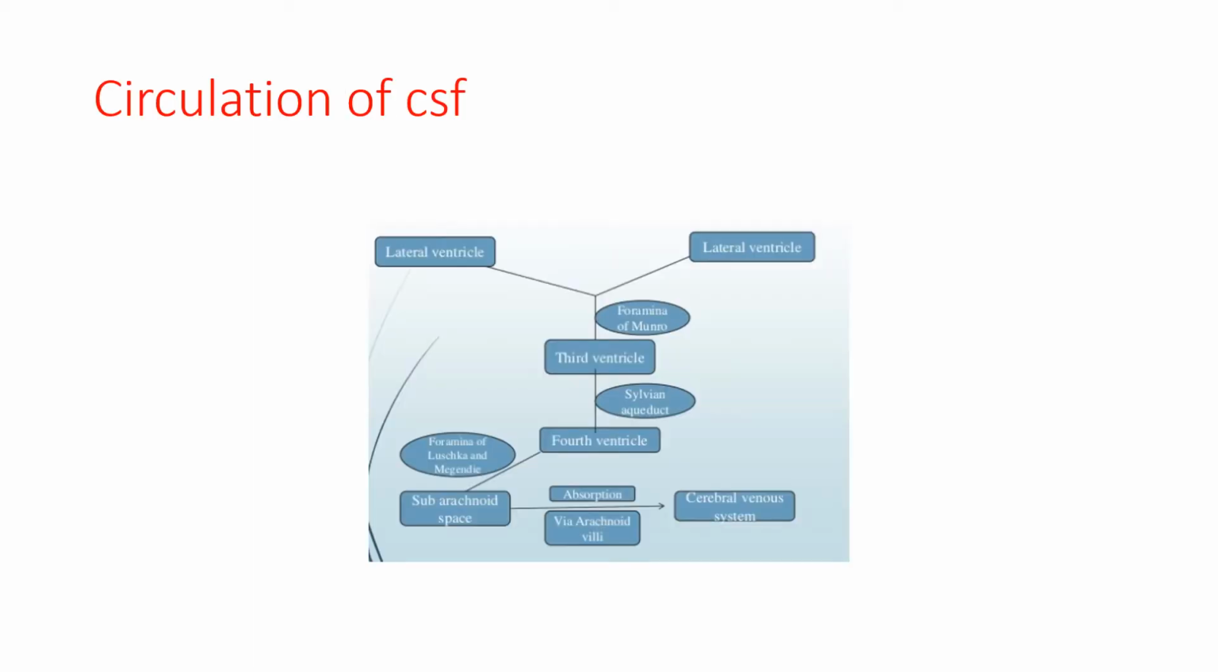Now, for the sake of understanding, I'll just be talking briefly about the circulation of cerebrospinal fluid. From the lateral ventricle, the CSF moves to the third ventricle through the foramen of Monro. From the third ventricle, it goes to the fourth ventricle through the Sylvian aqueduct. And from the fourth ventricle, it goes to the subarachnoid space where it gets absorbed in the arachnoid villi or by the cerebral venous system. So this is the pathway of CSF.